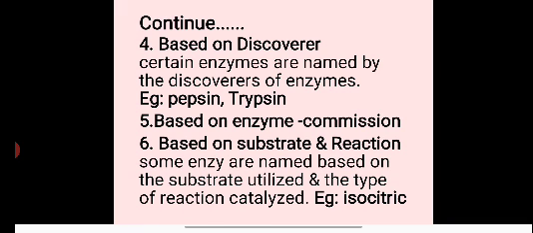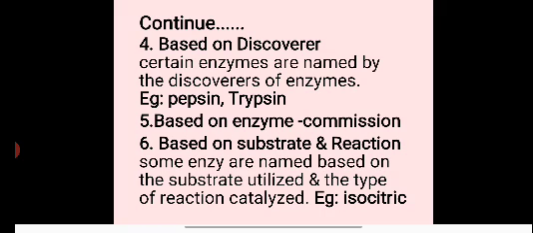Fourth type of nomenclature is based on synthesis. Enzymes are also named by adding the suffix "ase" to the substrate to be synthesized. Thus, the enzyme synthesizing citric acid is named citric synthetase.